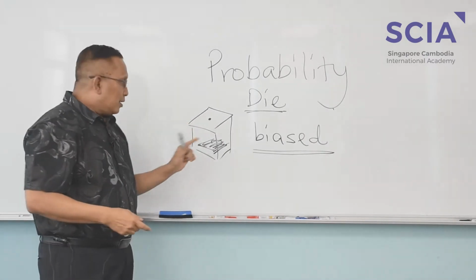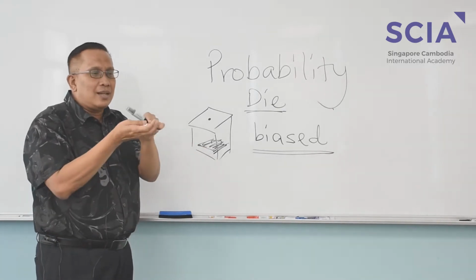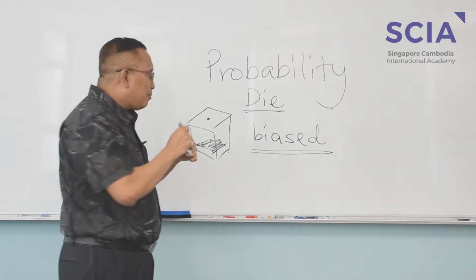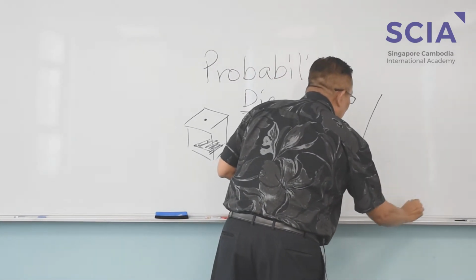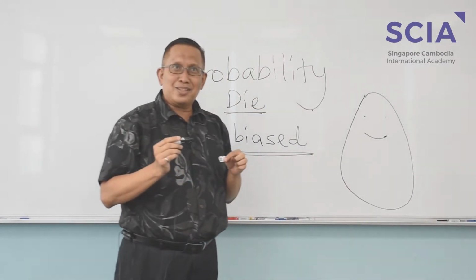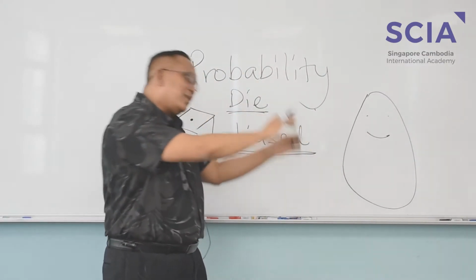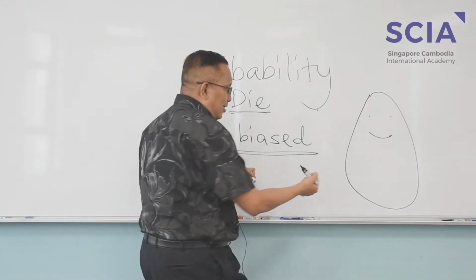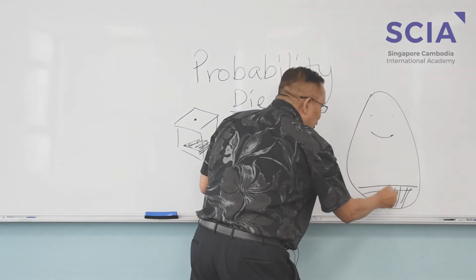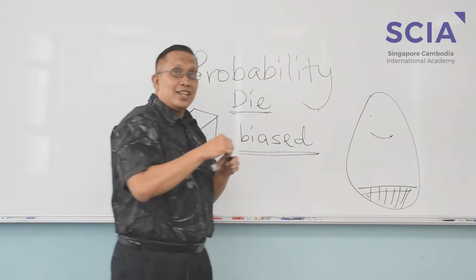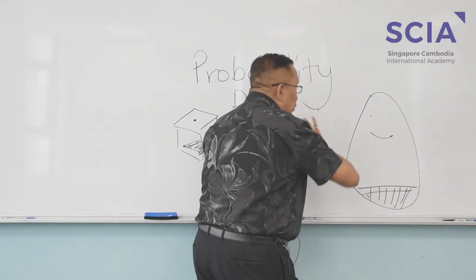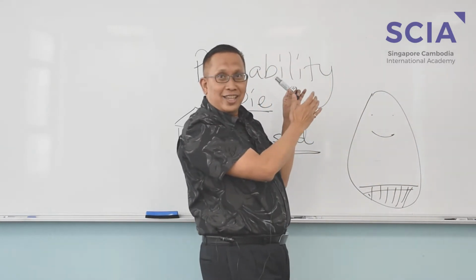This is called biased. That means whenever I throw, there's a possibility of one keeping on coming up. This theory of putting some heavy material at the bottom is like when you're a baby. Do you remember this toy that always will bounce back? You hit it, and the thing will keep on coming back. If you were to cut here, you will see that they put in sand or something very heavy. It is because of center of gravity. The center of gravity is brought down, so when you push, it will always come out again.